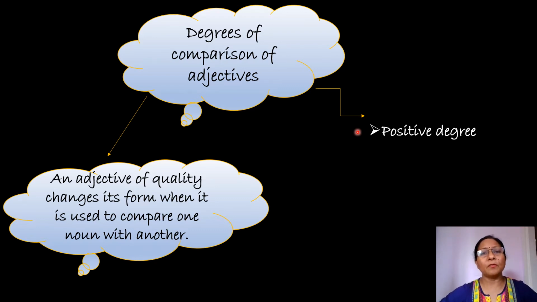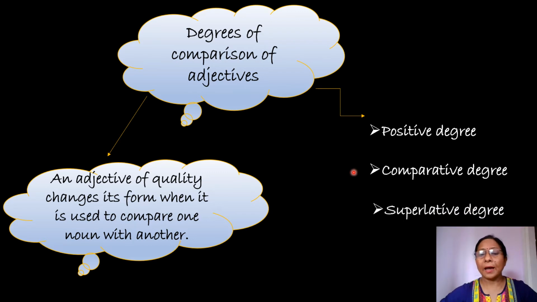We are talking about one person, place or thing. Second is comparative, when we are comparing one thing with another. Means two persons, places or things are compared. And third one is superlative degree, that is the greatest degree. When we compare more than two things, then we use this degree.